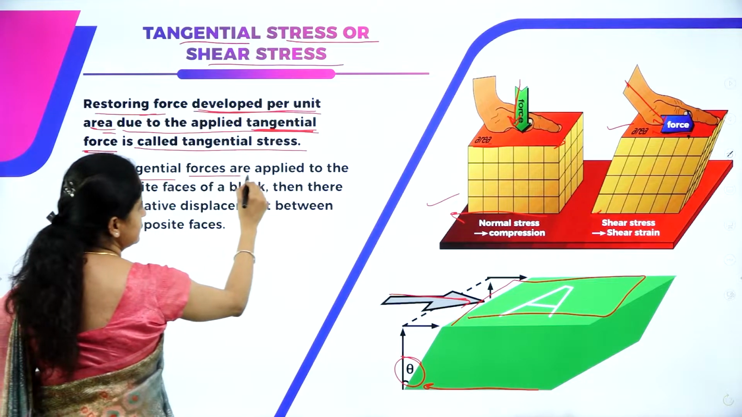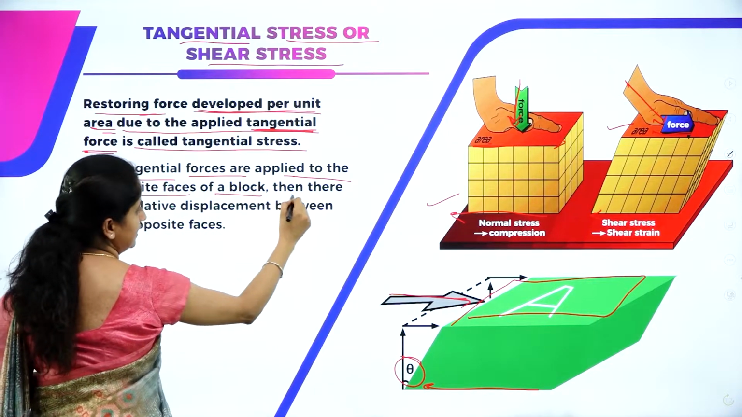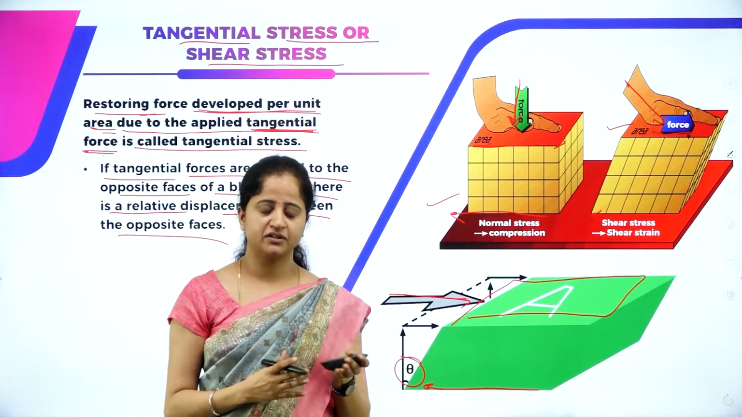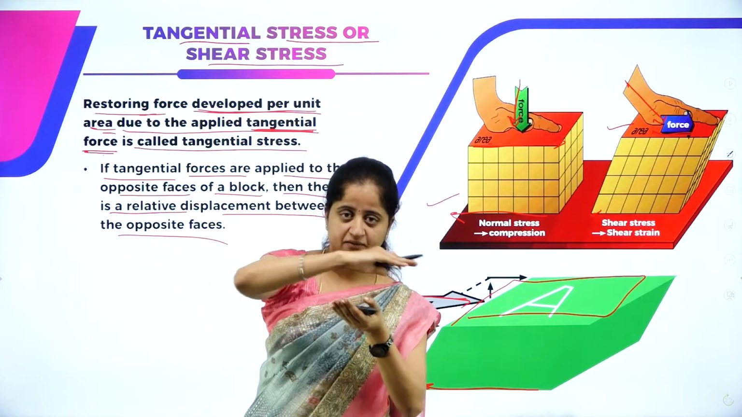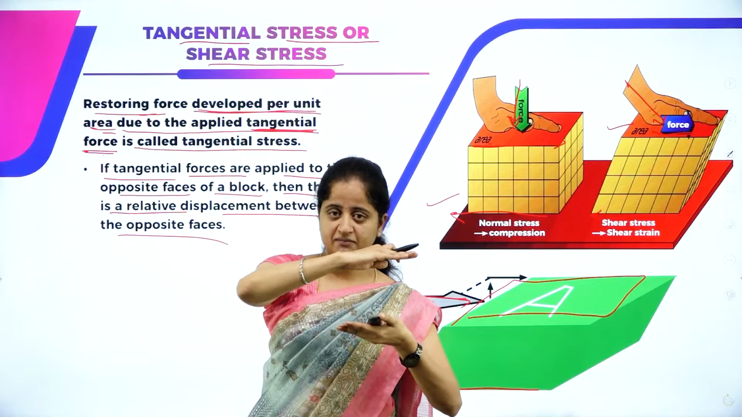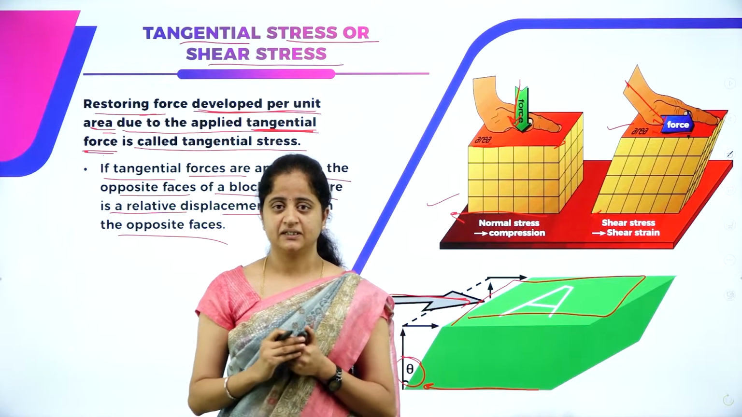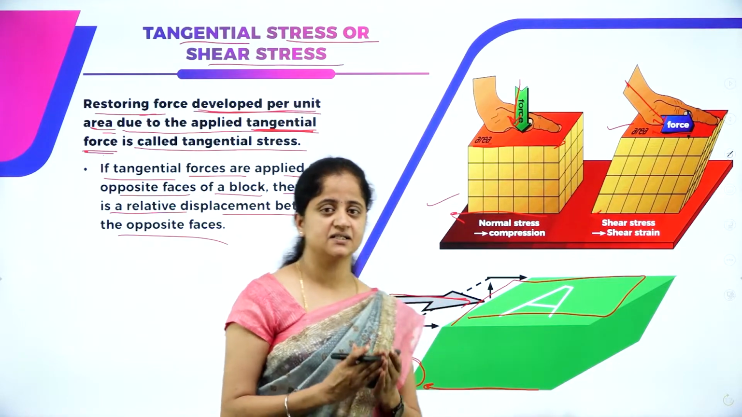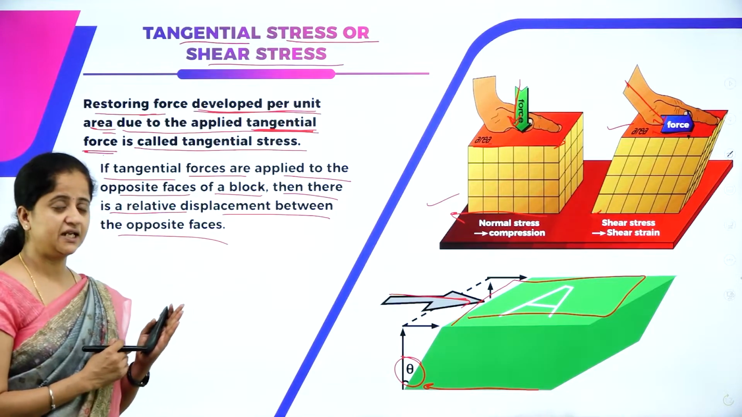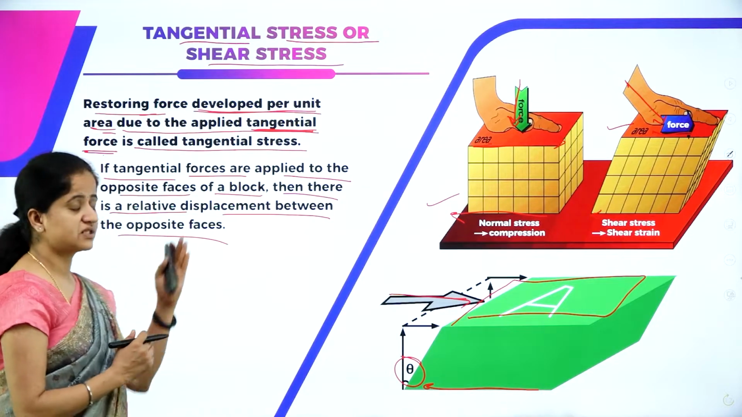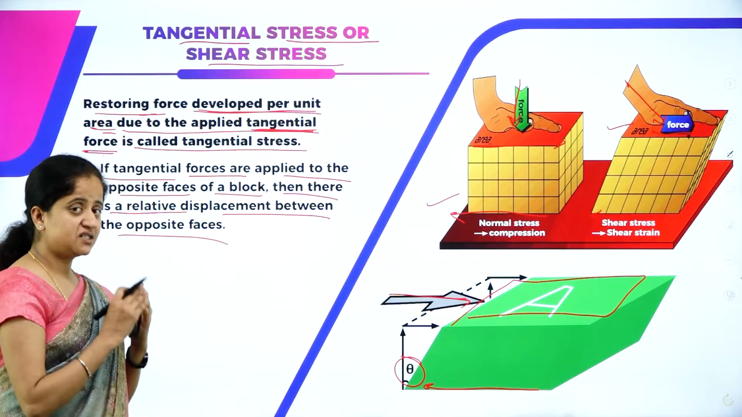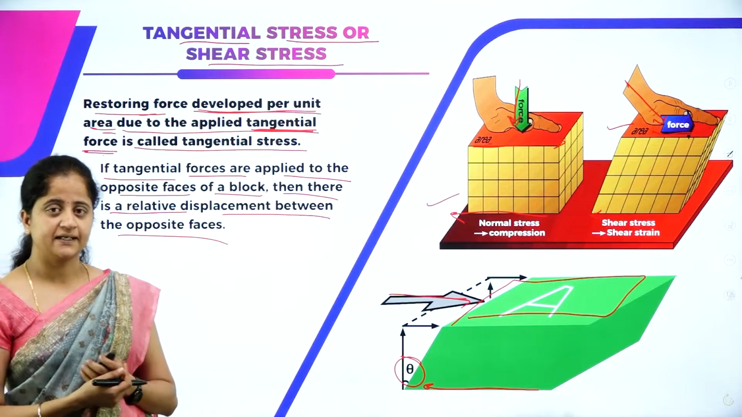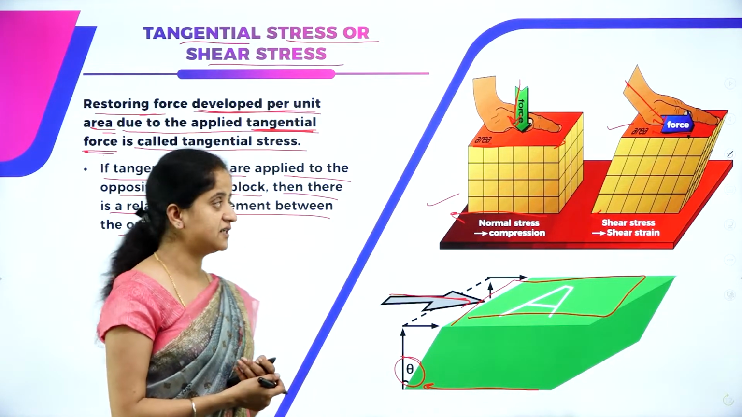So if tangential forces are applied to the opposite faces of a block, then there is a relative displacement between the opposite faces. A very clear example for this is, hold a notebook and try to push the upper layer. What you can observe is that the bottom layer also gets relatively displaced. Generally, tangential stress is defined as the restoring force developed per unit area due to the applied tangential force, where tangential forces are applied to the opposite faces of a block. This is the second type of stress, that is tangential stress or shear stress.